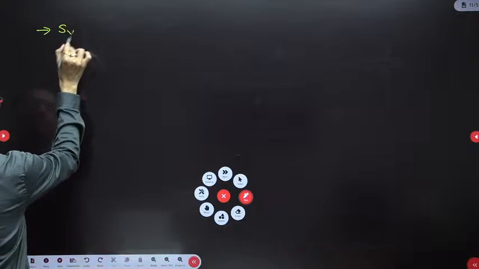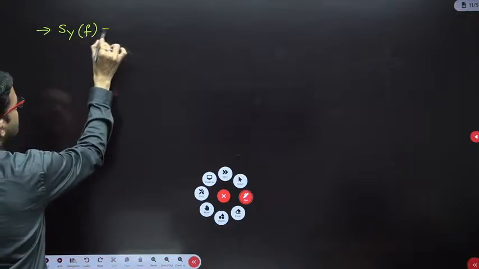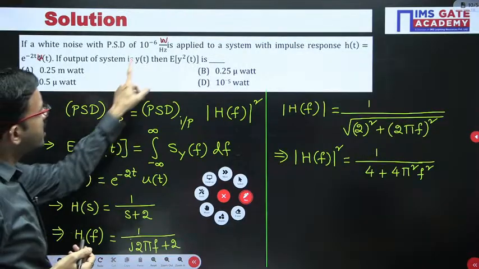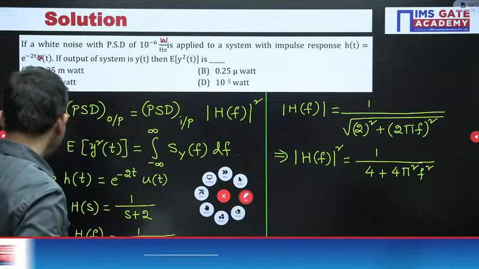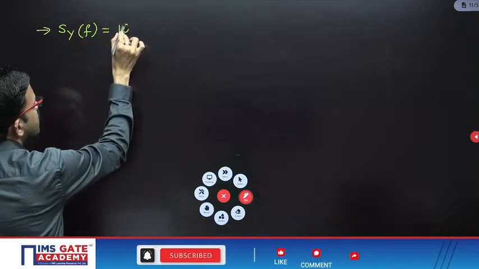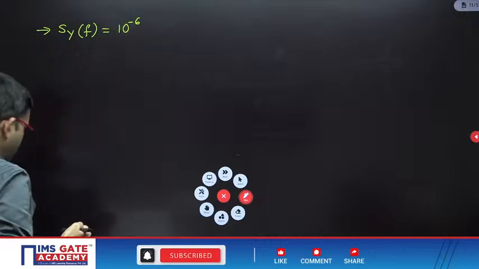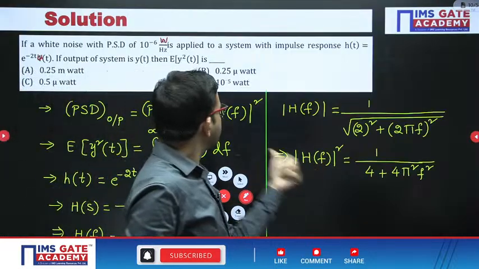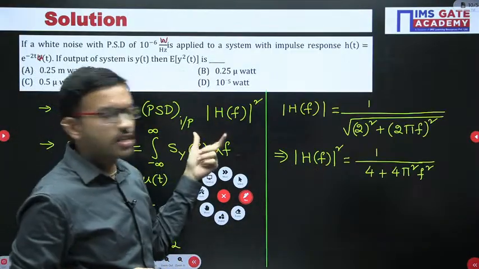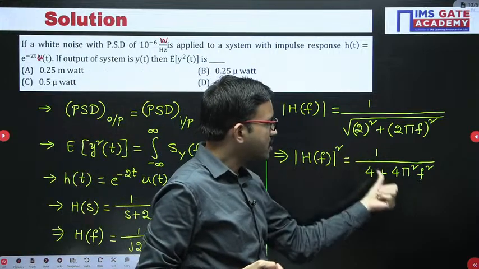Sy of f equals, here the input power spectral density is 10 power minus 6 watt per hertz, multiplied by the magnitude of the transfer function squared.